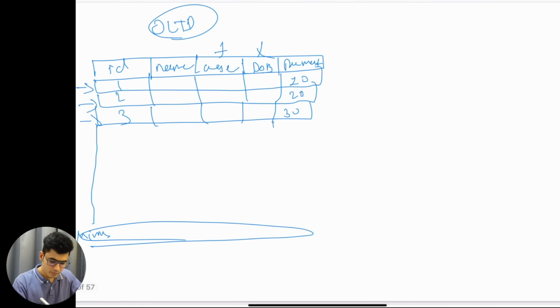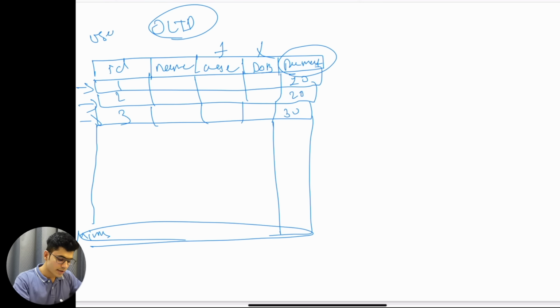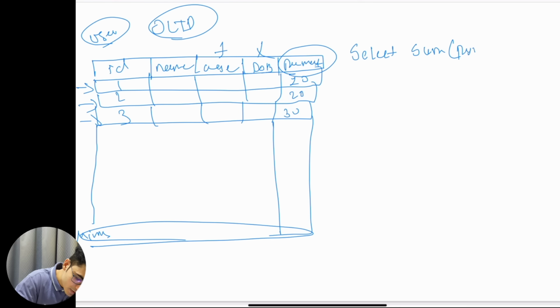Okay, and if I want to analyze this entire data from start to end, what I will have to do, if I want to write the query such as select sum payment from this particular user table, I'll just write the query. It will be like select sum, this is a simple SQL query, payment, from the table named user.